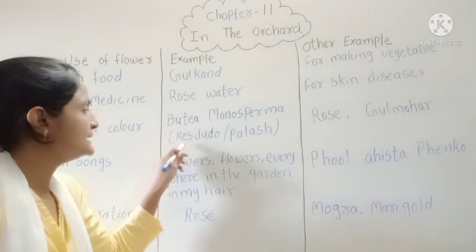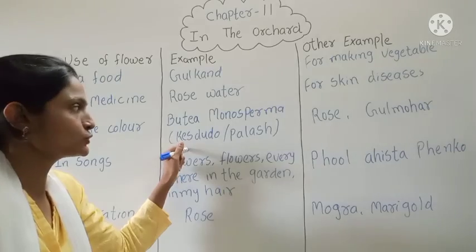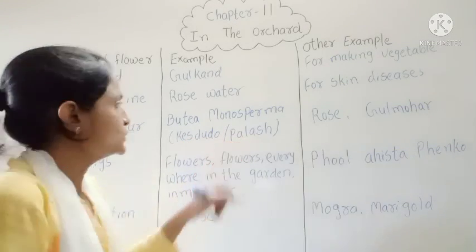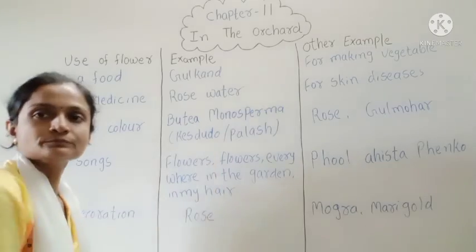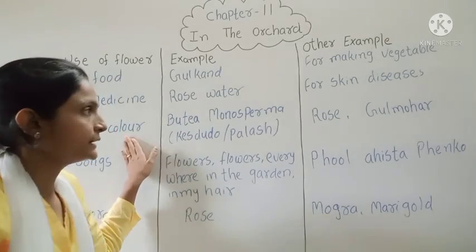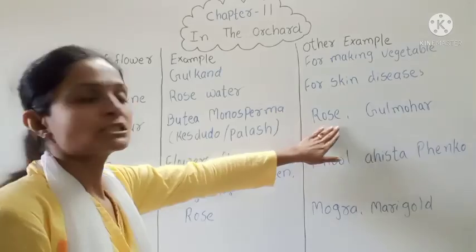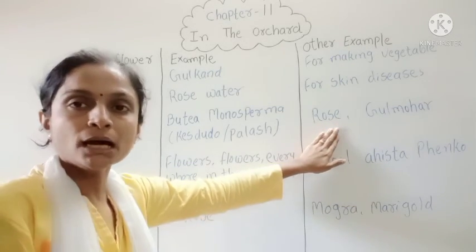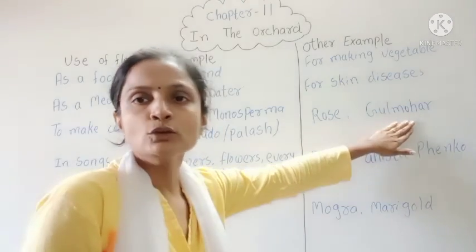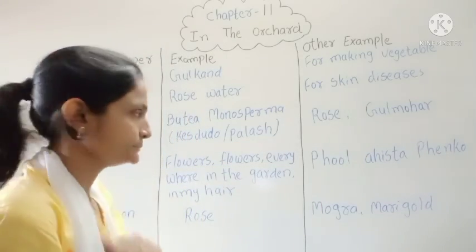In easy language it is called kesuda or palash. This is the scientific name of that plant. Which flowers are used to make color? Rose and gulmohar are used to make color.